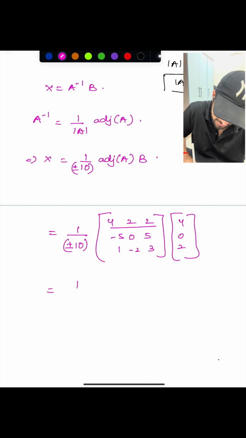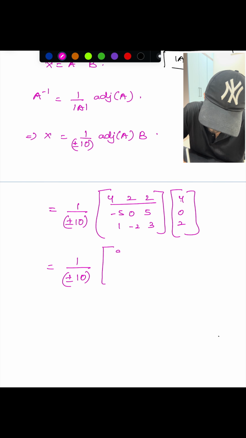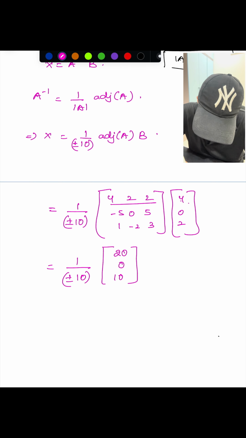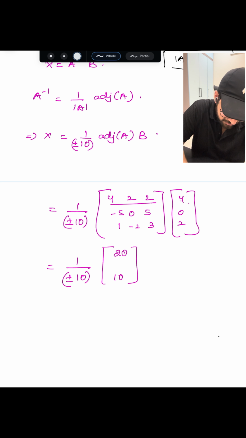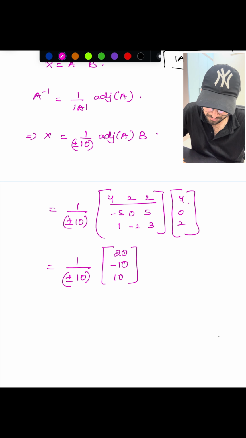So what are you going to get? 1 by plus or minus 10 anyways. 16 plus 4, 20, right? Minus 20 plus 10, and 4 plus 6, 10. Okay, how much are you getting? Minus 20 plus 10, sorry, here minus 10 you will be getting, and 4 plus 6, 10, and 16 plus 4, right?